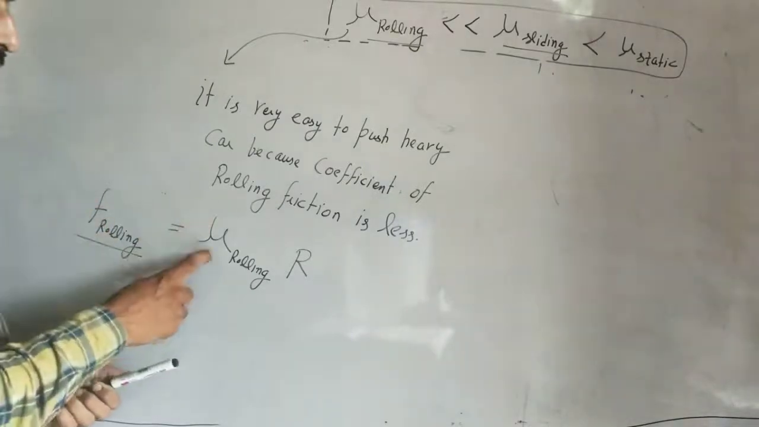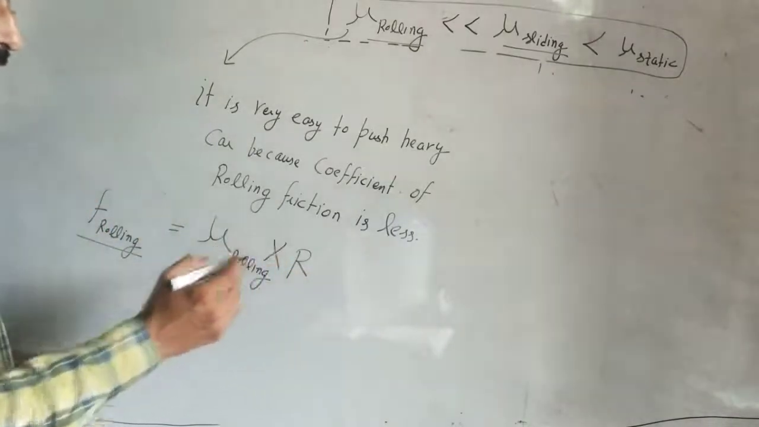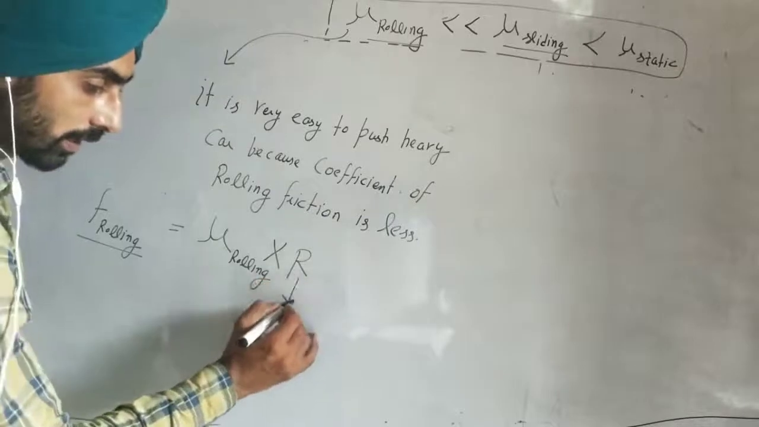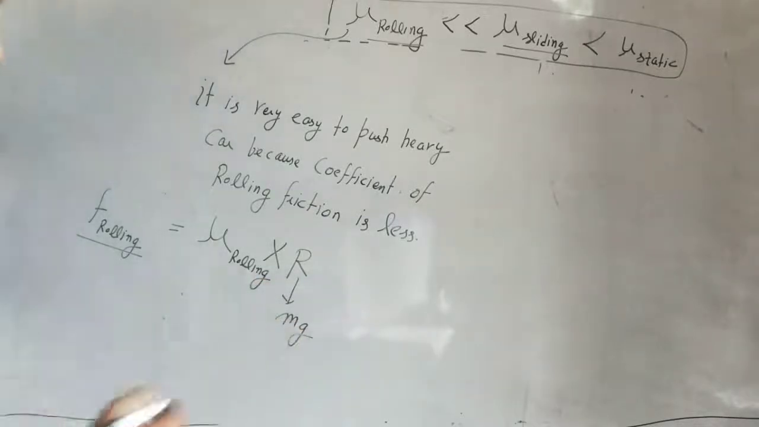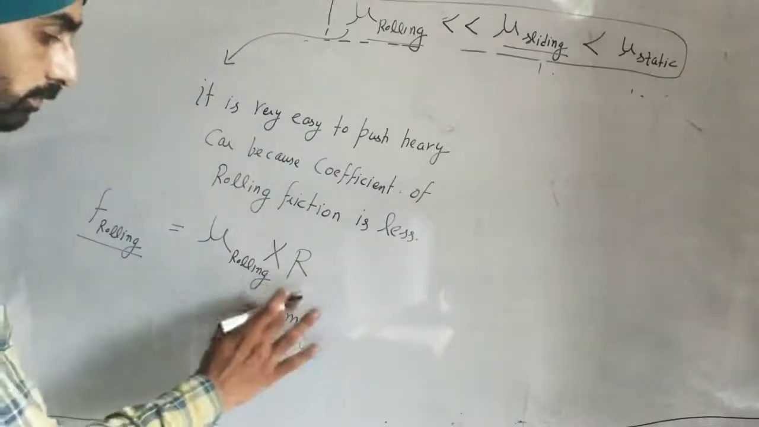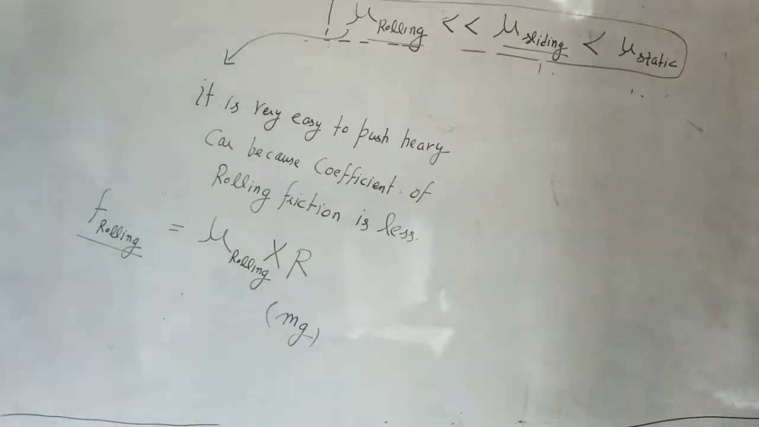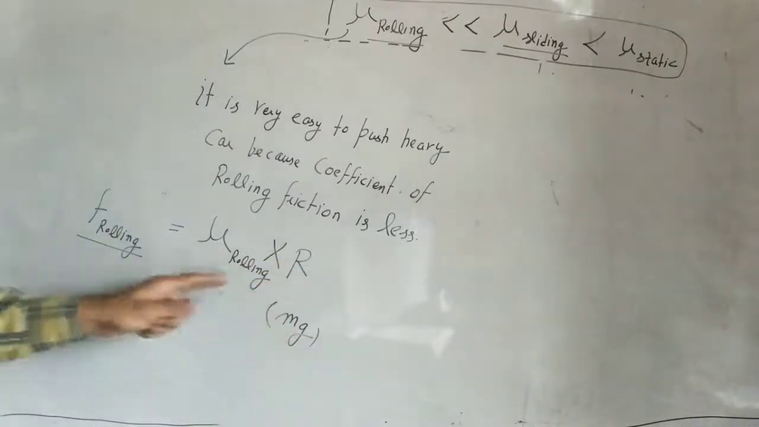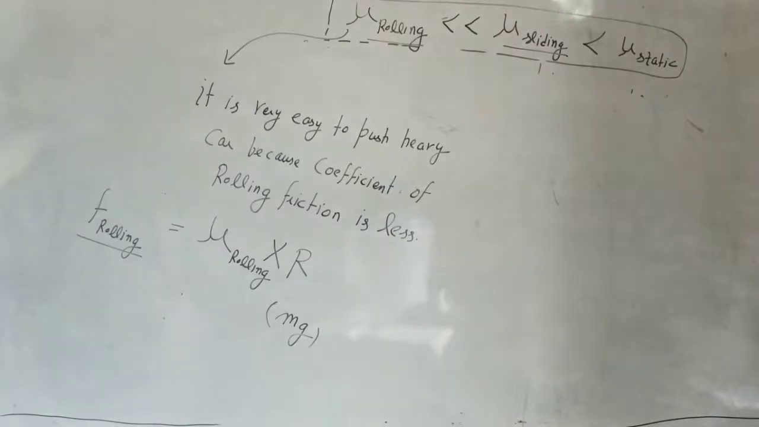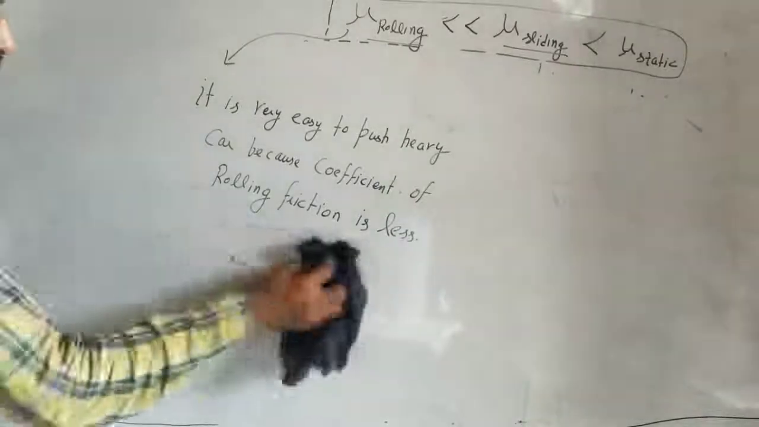Friction is equal to coefficient into normal reaction. Normal reaction of the car, this is mg of the car. Mass is very heavy, but this is less. That's why the friction is less. So next concept.